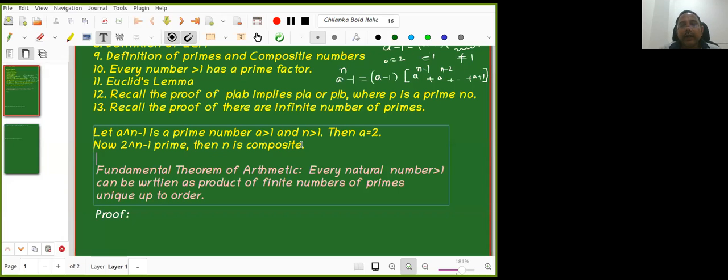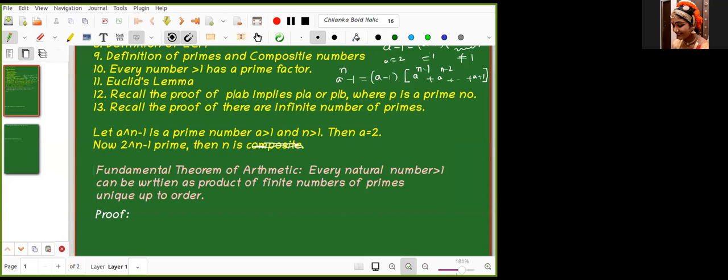Those who are not clear about that, I think you will understand. I will change it later. Some problem is coming here, but anyhow, I will write it this way. So n is a prime number. How do you prove that n has to be prime? This is the best place to understand necessary and sufficient. If 2 power n minus 1 is a prime, n is a prime. That is a necessary condition, but not sufficient.